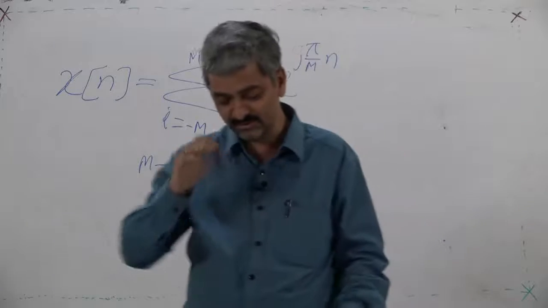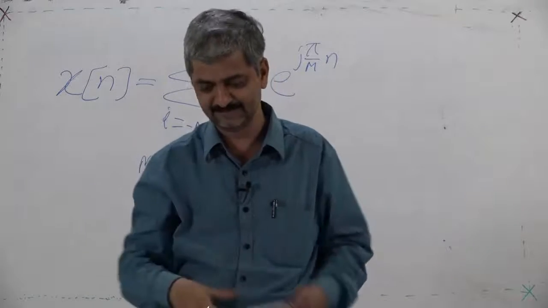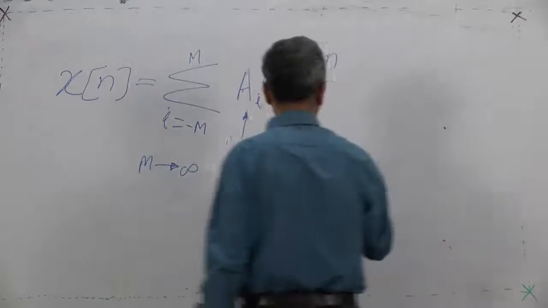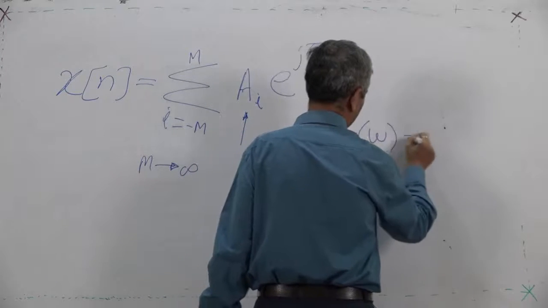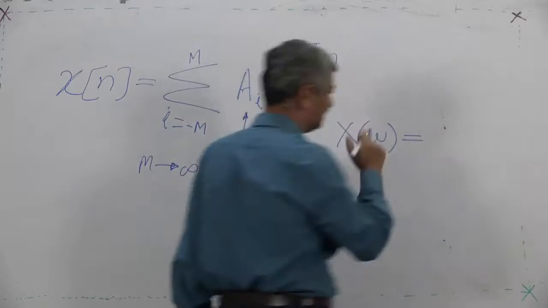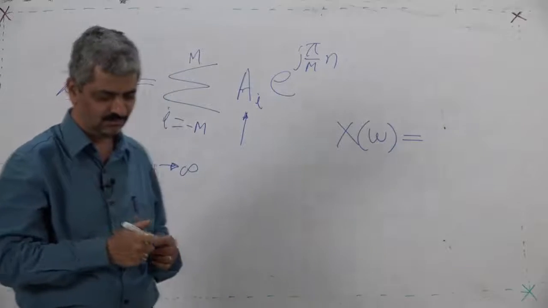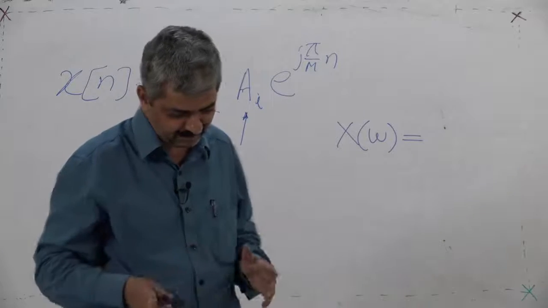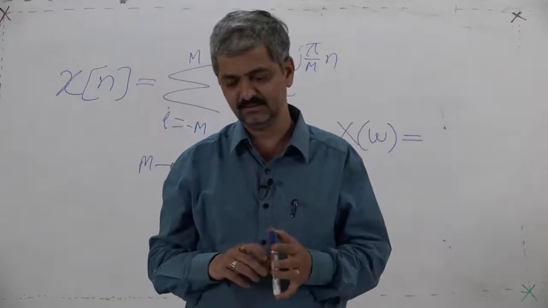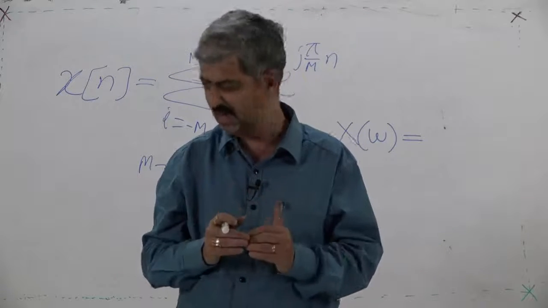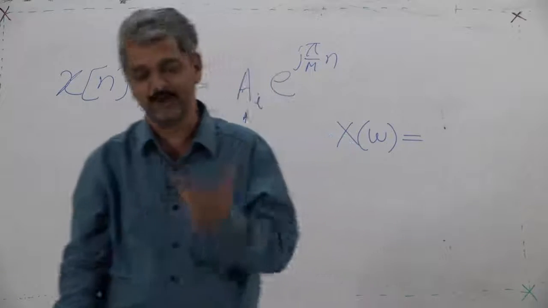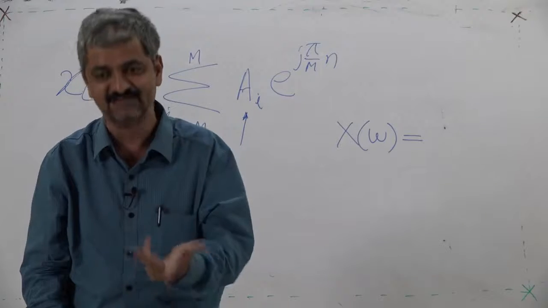Now we go for the reverse question. When I find the DTFT X(omega), what does it correspond to? For a given omega, a particular value of X(omega), what is its significance?